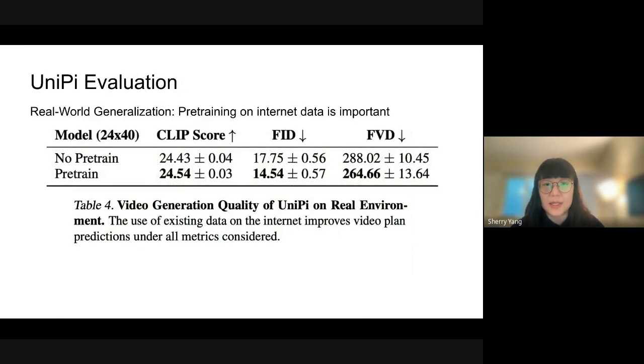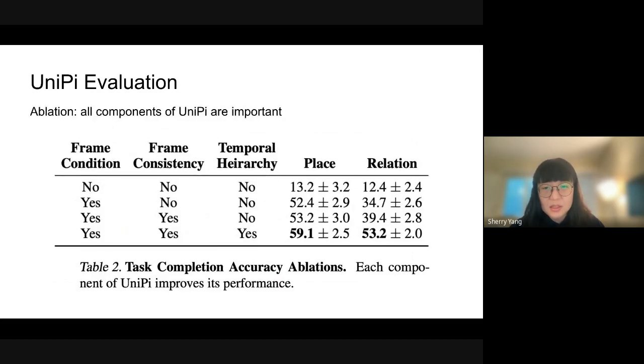Quantitatively, we also show that using the pre-trained checkpoint improves CLIP score, FID, and FVD, and it also improves task success rate after we've trained a task prediction classifier. And lastly, we show that all the components of UniPi are important for its good performance, including frame conditioning, frame consistency, and temporal hierarchy.